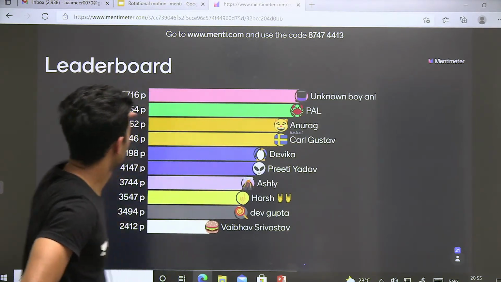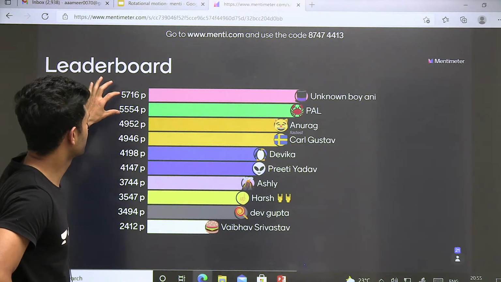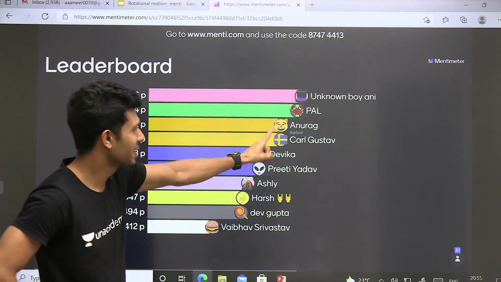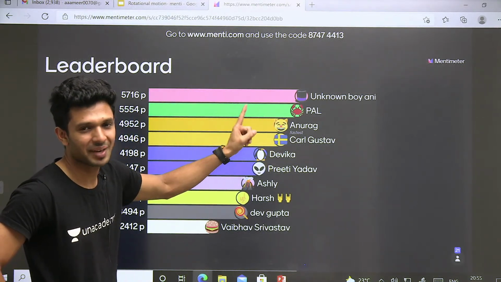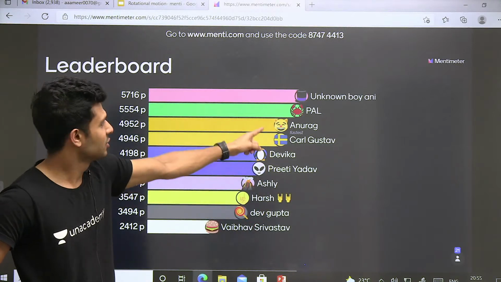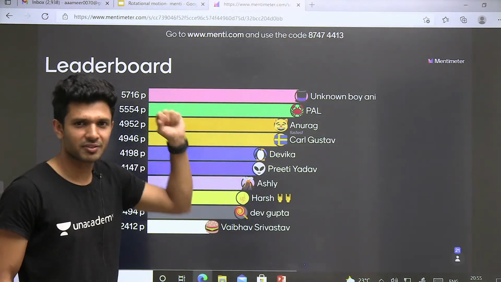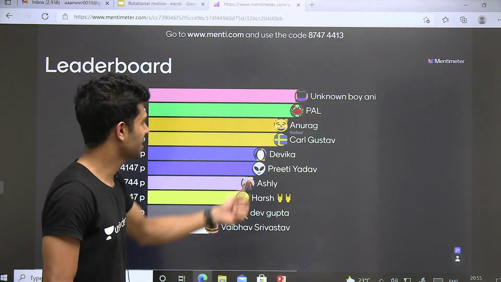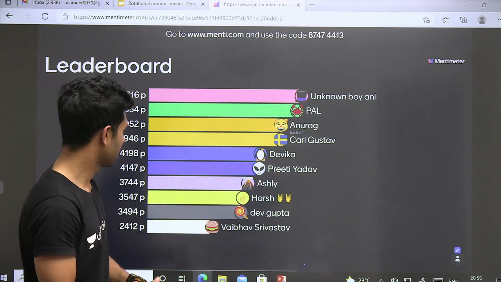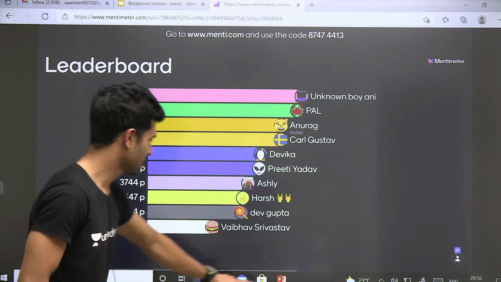Okay, देख ले first and second पे very small difference is there, so anyone can be on the top. Anurag, I'm liking it really. This hard work you have put. आप इधर था and you are here somehow after giving your entire hard work. Very good, Anurag. Keep it up. Then we have Carl, Devika, Preeti, Ashley, Harsh, Dev Gupta, and Vaibhav. ठीक है, बढ़िया बढ़िया बढ़िया, amazing.